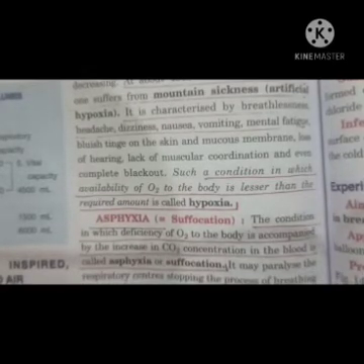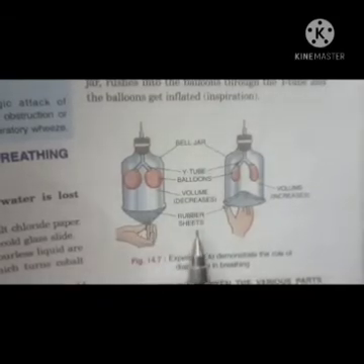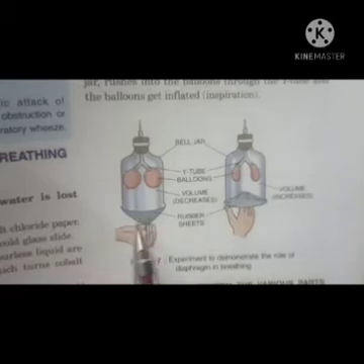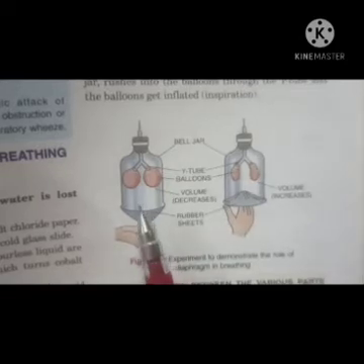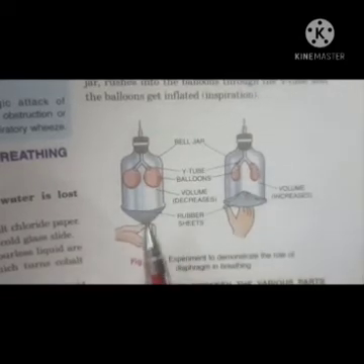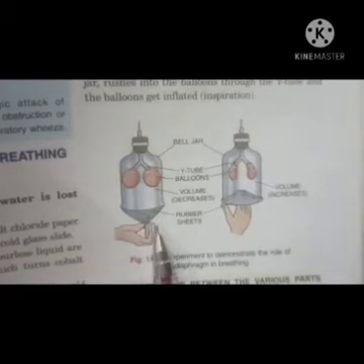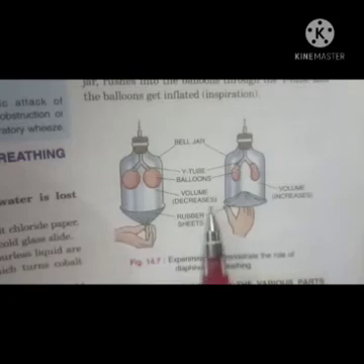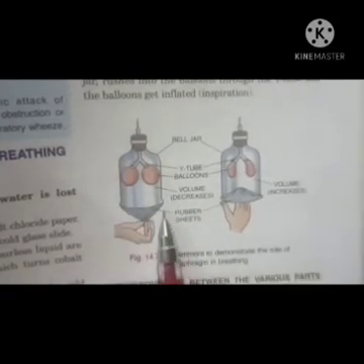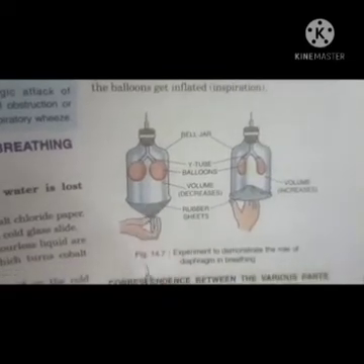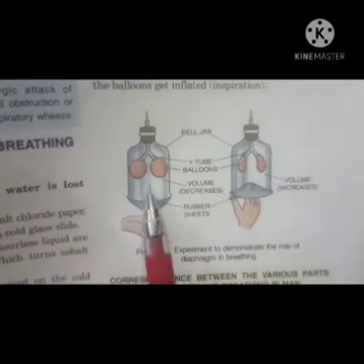Right? Now look at this experiment. It is an experiment demonstrating the role of the diaphragm in breathing. All of you know, the diaphragm is a thin membrane which separates our body cavity into two parts. The upper one is called the thoracic cavity, and the lower one is called the abdominal cavity. So what is the role of the diaphragm in breathing? Set up this experiment as shown in this figure and make sure that the setup is airtight.